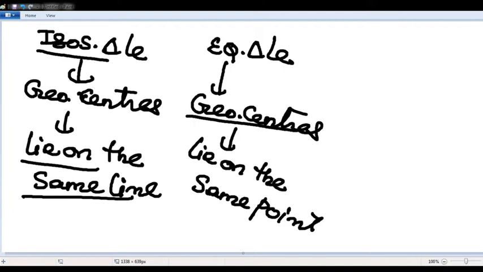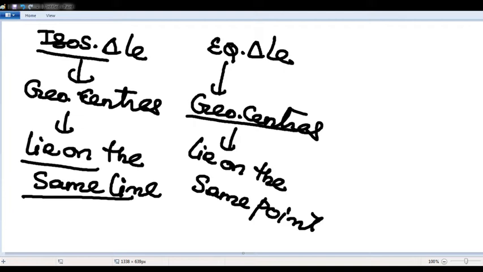Find the area formed by centroid, incenter and circumcenter.